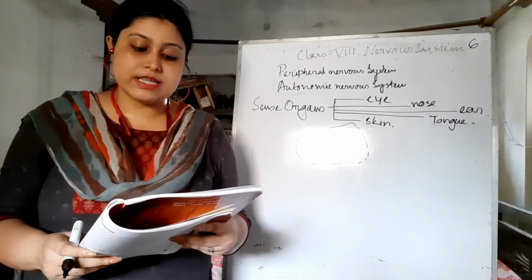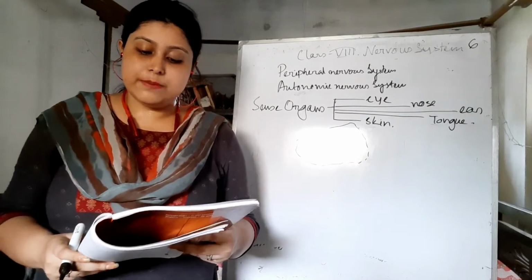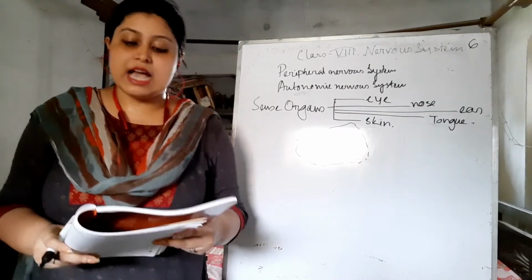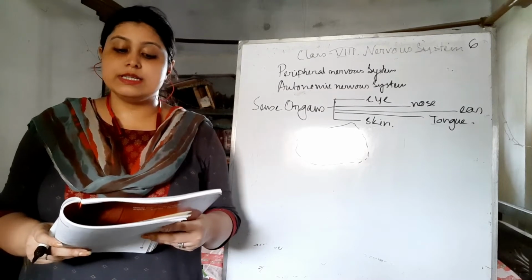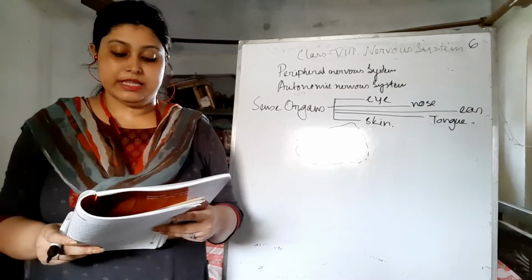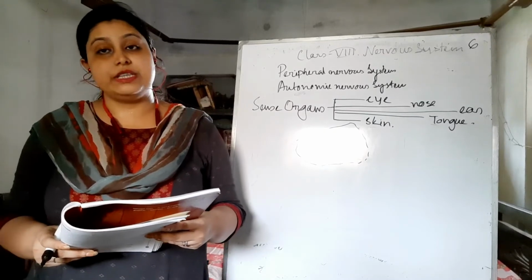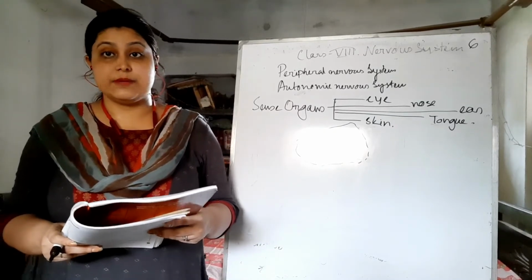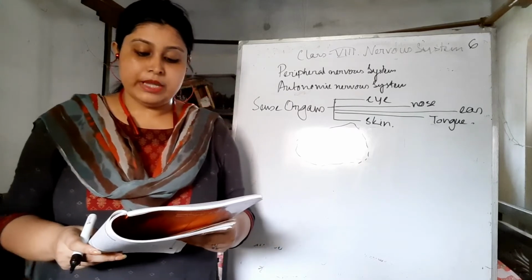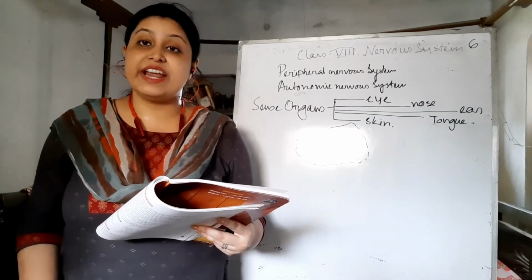The sense organs are responsible for the reception of these stimuli such as sight, sound, smell, touch, taste, etc. These sense organs are directly connected with the brain and the central nervous system. Okay, they're all connected by the cranial nerves.